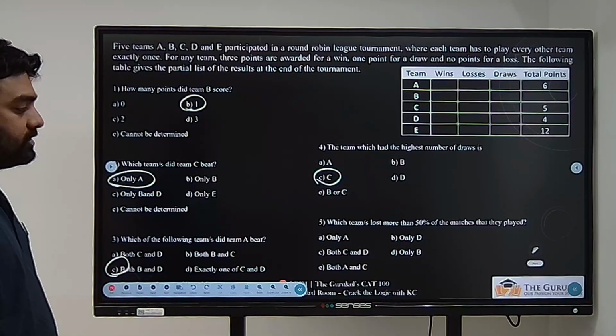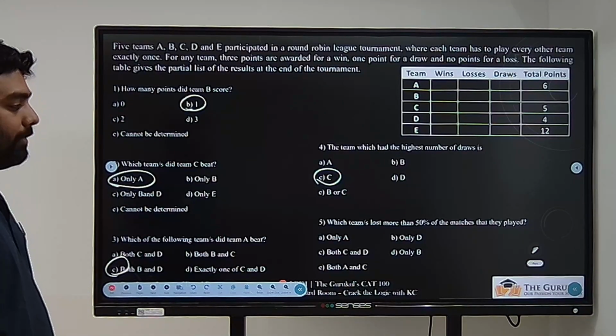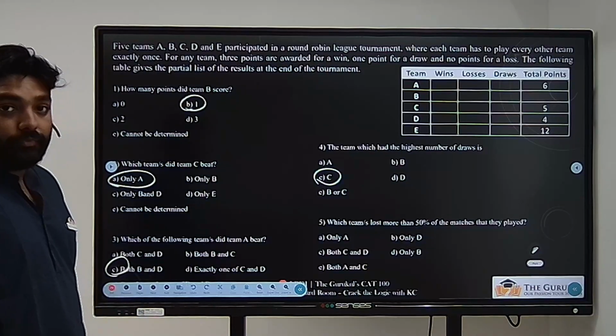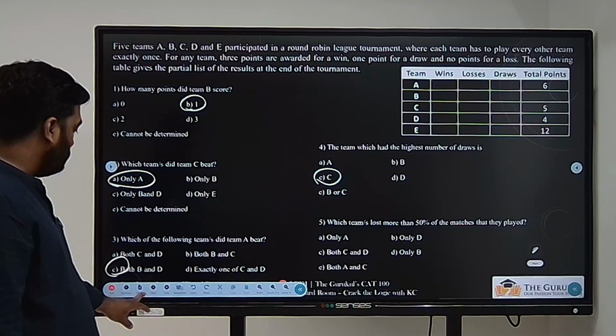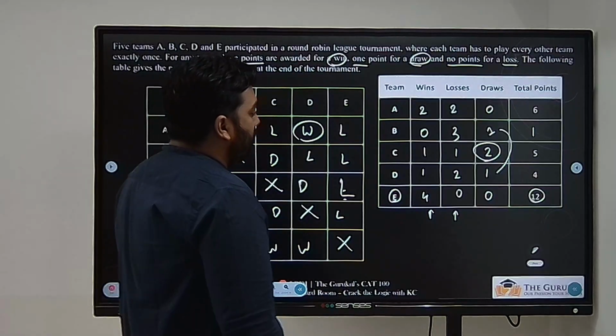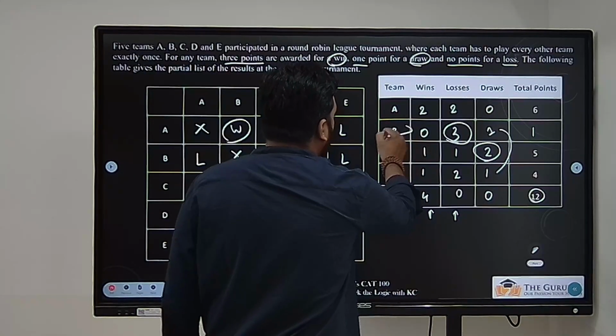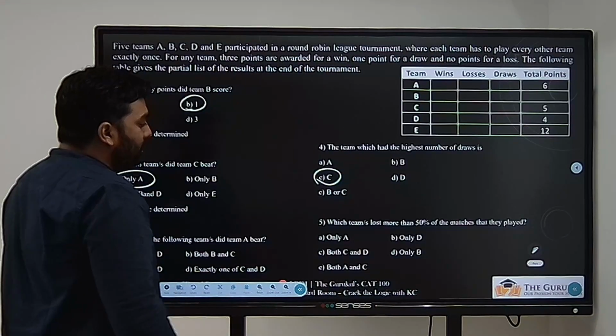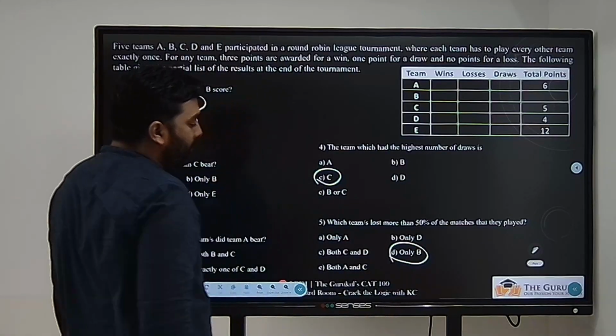Which team lost more than 50% of the matches that they played? More than 50%, it is not equal to 50%. So more than 50% losses, that is happening only for B. So B is losing more than 50% of the matches.